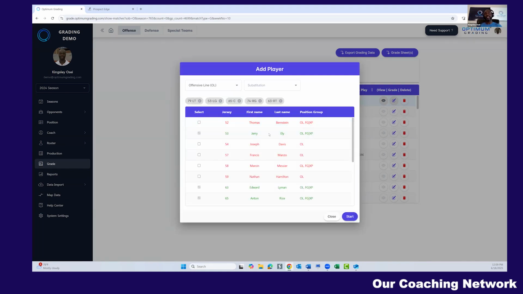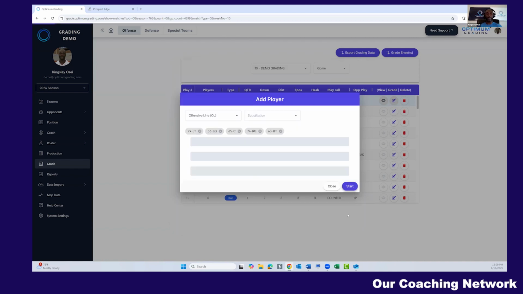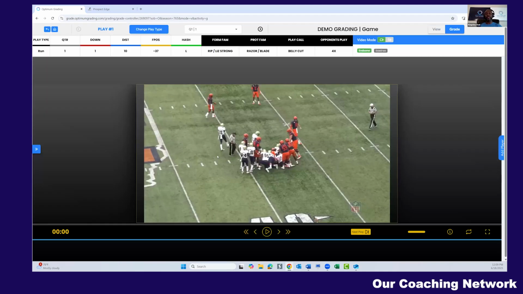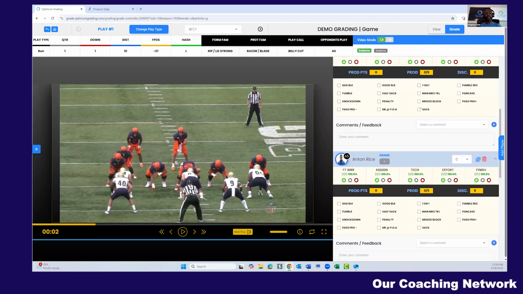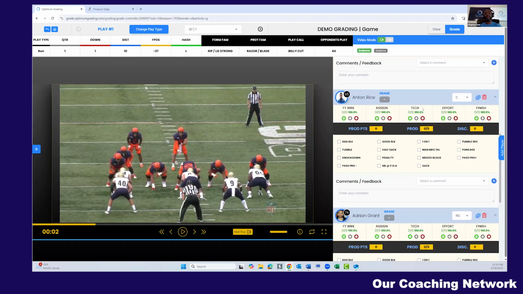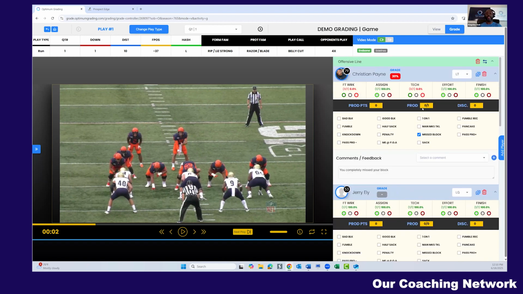Right now it shows that the guys in green are guys that I already had on this play here. I click on start. It'll take me right to the grading screen. This is a tool now that allows coaches to watch film and evaluate the players all on the same screen. It's fully customizable. Everything is already weighed ahead of time.